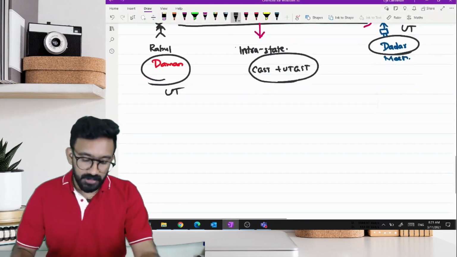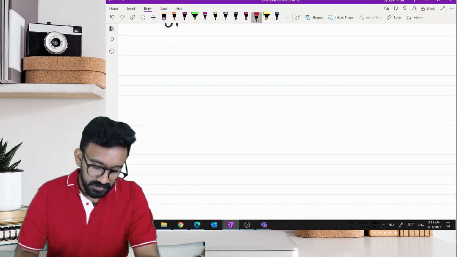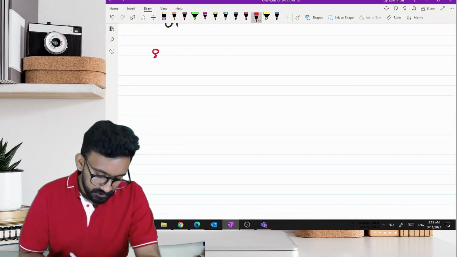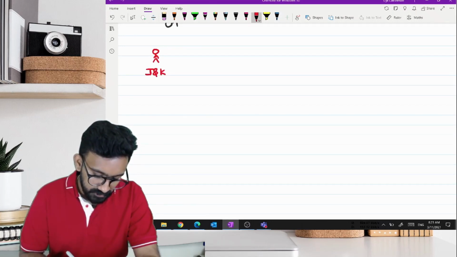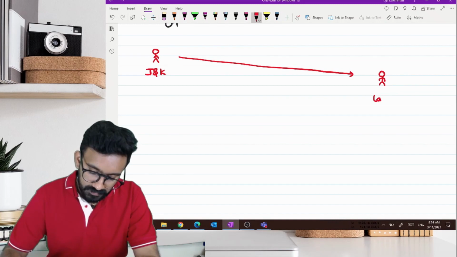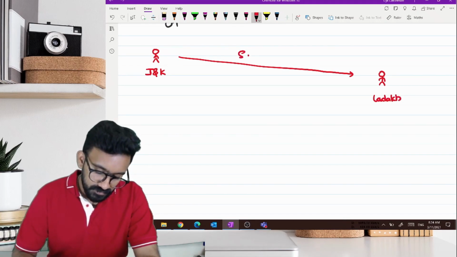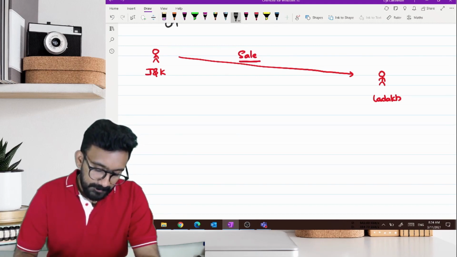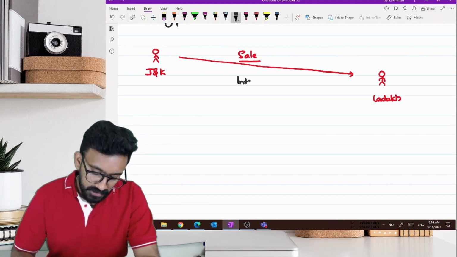Now, there is one more question. Say one seller located in Jammu and Kashmir makes a sale to a person located in Ladakh. Whether this is intrastate or interstate.